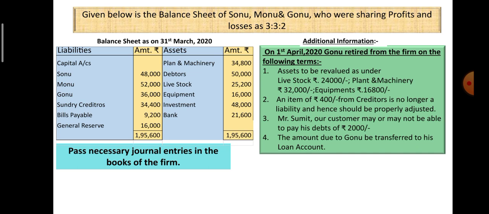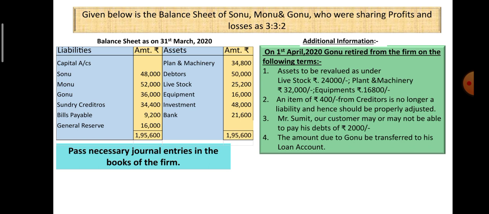Given below is the balance sheet of Sonu and Monu, who were sharing profits and losses as 3:3:2. Balance sheet as on 31st March 2020. Liability side: capital accounts, Sonu 48,000, Monu 52,000, Gonu 36,000.